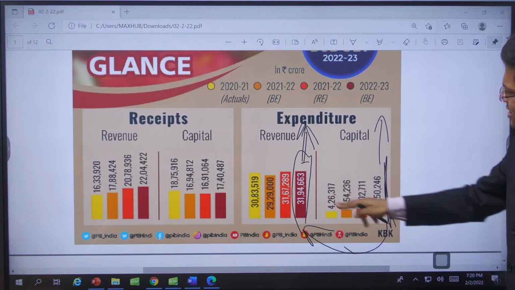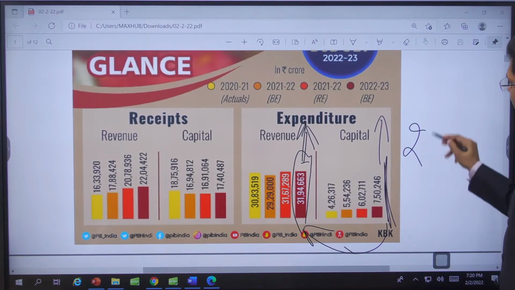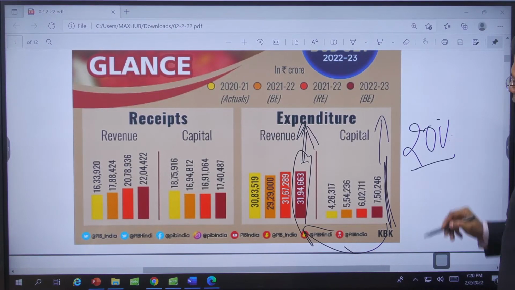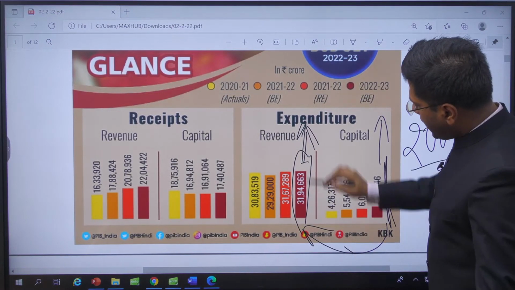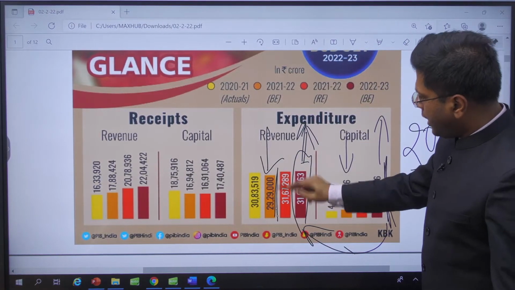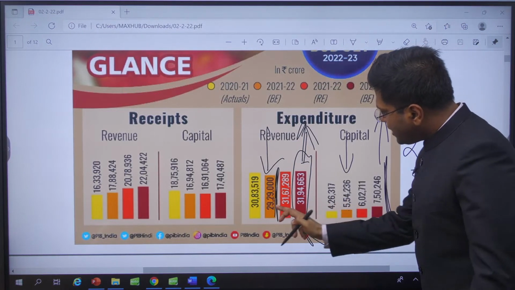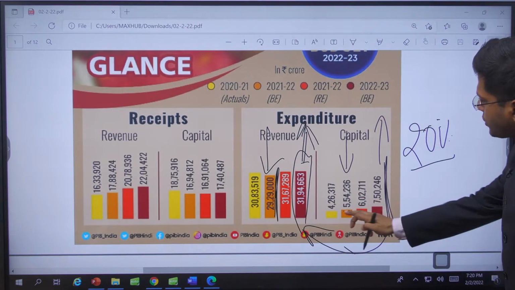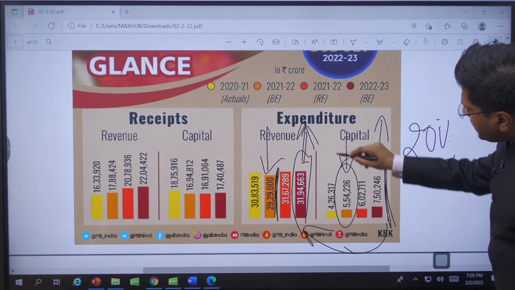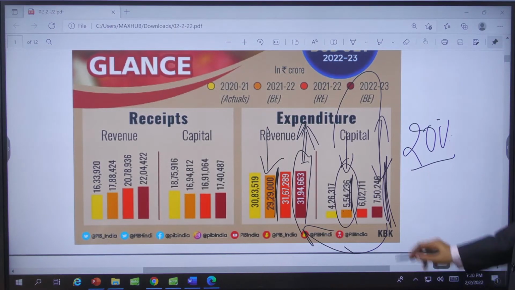Around 20%. This is around 20% of the whole budget. So only 20% of the budget is capital. And last year it was even less. Last year it was 5.5 lakh crore out of 30 lakh crore for revenue. So last year it was less and now we are increasing it to 7.5 lakh crore. We are talking of this entity being increased. Capital expenditure, capital outlay has been increased.